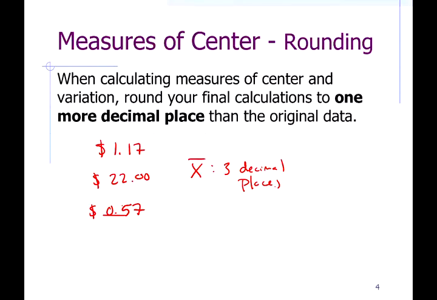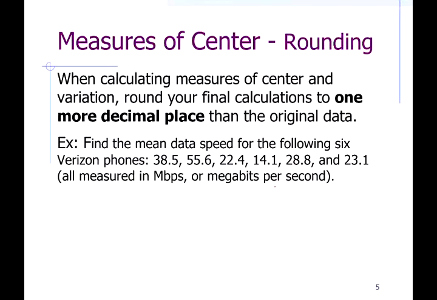For example, I find the mean data speed for the following 6 Verizon phones, measured in megabits per second. So you have 6 values here. Our formula says to find the mean, you add up all of the x values and then divide by the number of values.